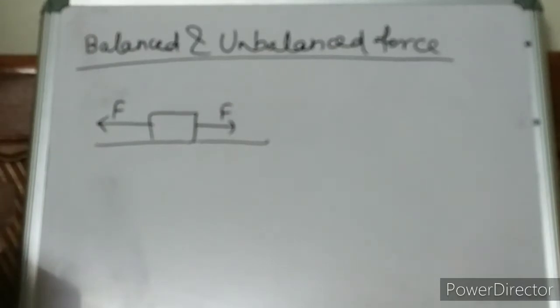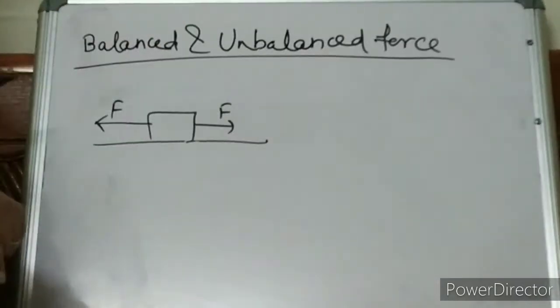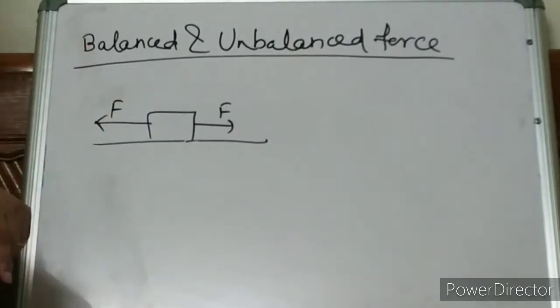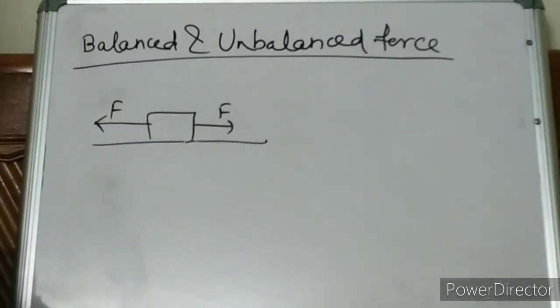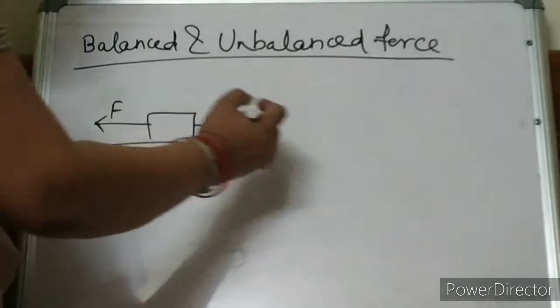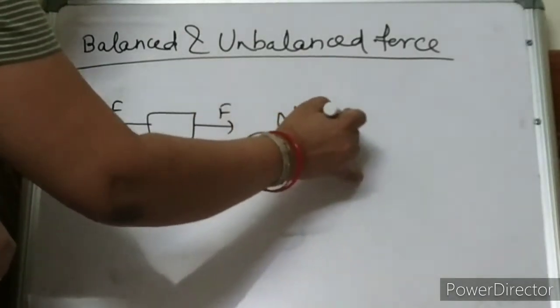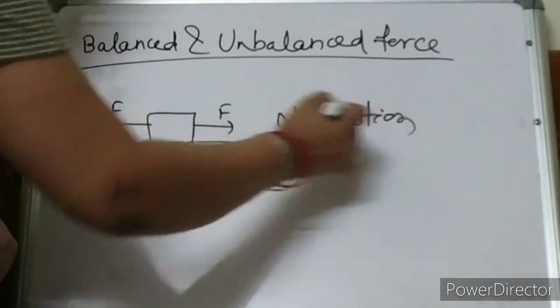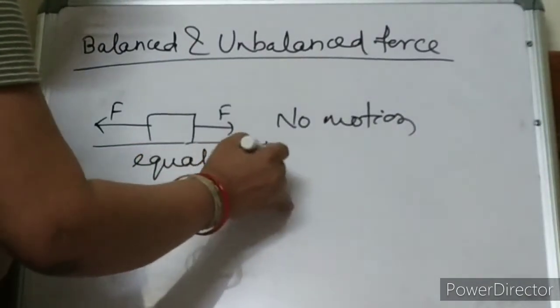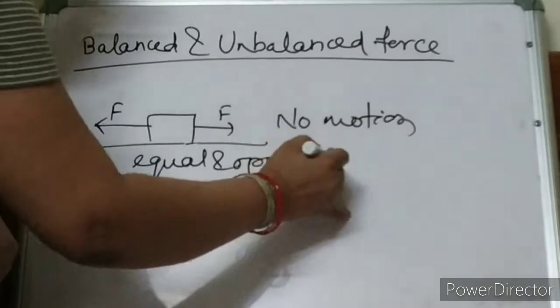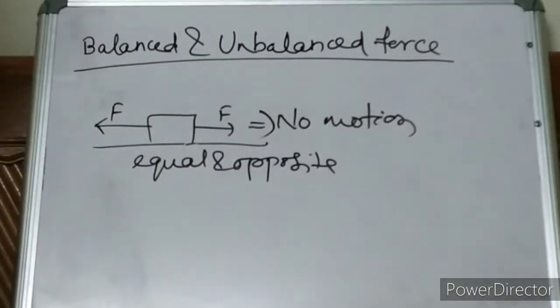So what will happen? Suppose here also F, here also F. In the last video lecture I have already told you this will have the negative sign if it is positive. So equal and opposite force. Will the object move? Tell me. No. So there will be no motion. The object will not move because this is equal and opposite. Clear? No motion is observed in the object.